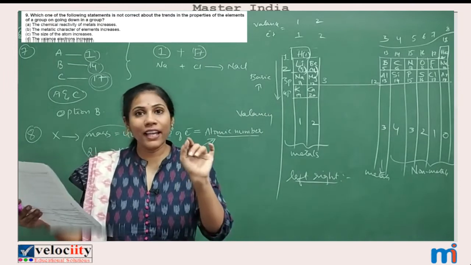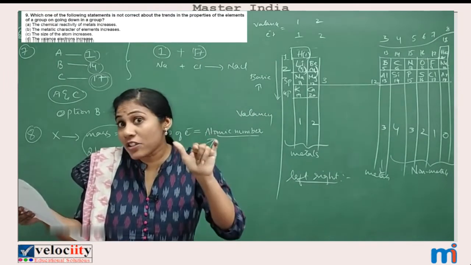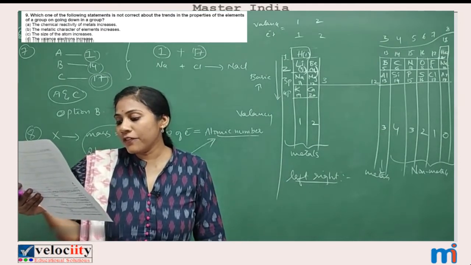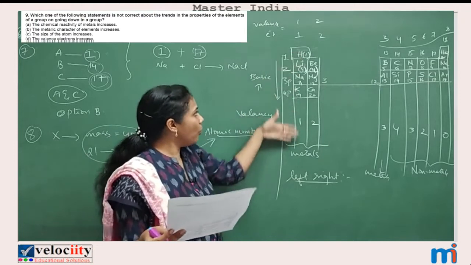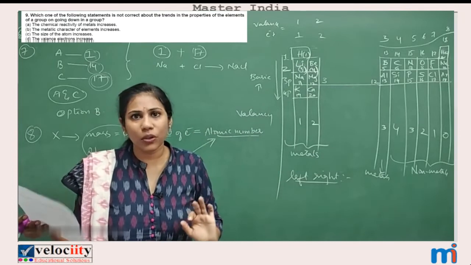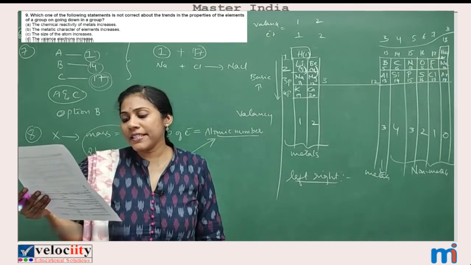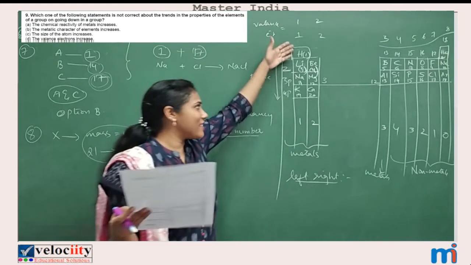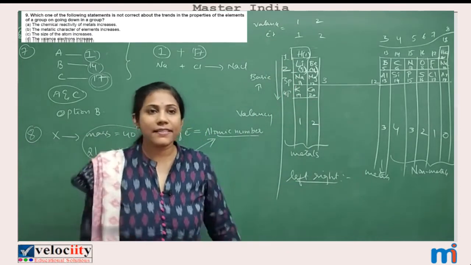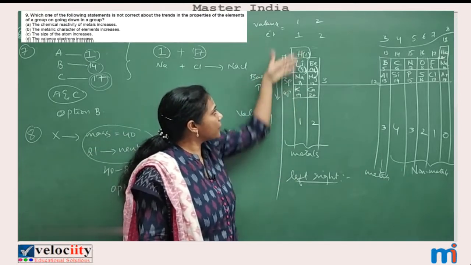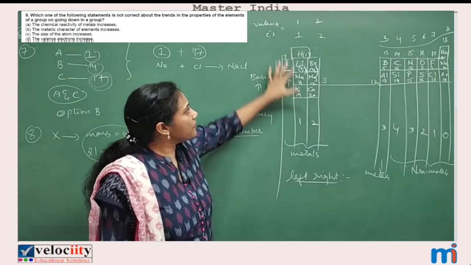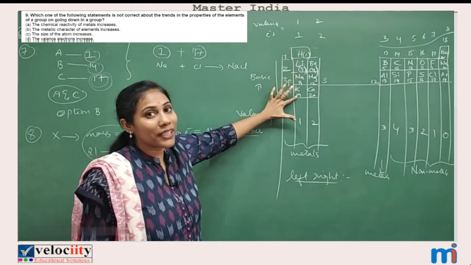So option A is the correct one. They are asking which is not correct. A is correct. B, the metallic character of elements increases. What I said, size more, basic nature more means metallic nature is also more. Option C, the size of atom increases. Yes, size increases from top to bottom. Option D, valence electrons increases. Does the valence electron increase from top to bottom? You take one group. As you go from hydrogen to potassium, are the valence electrons increasing? No, right?